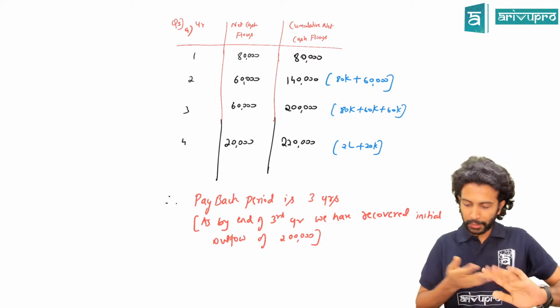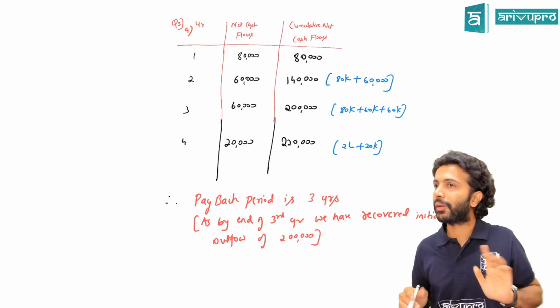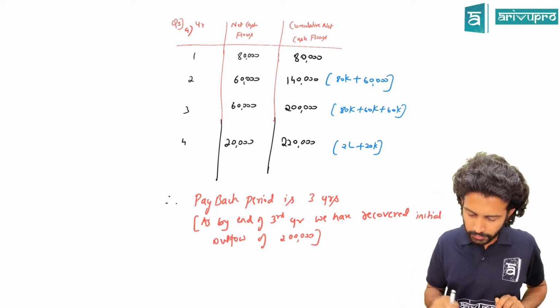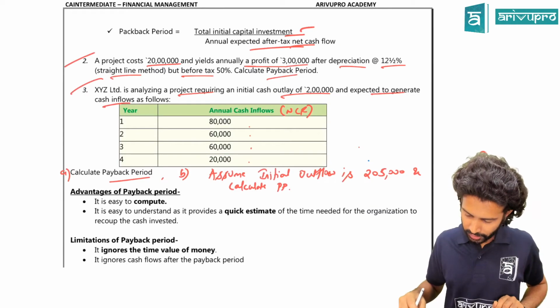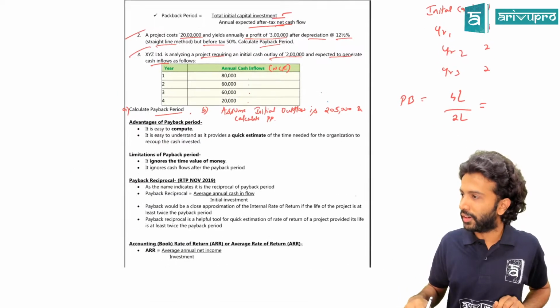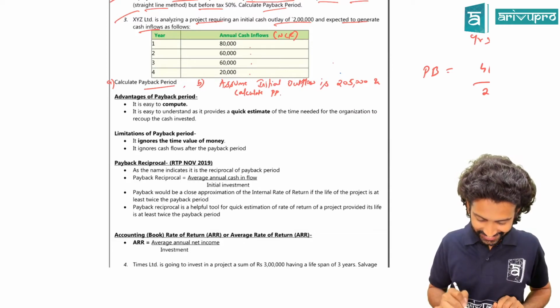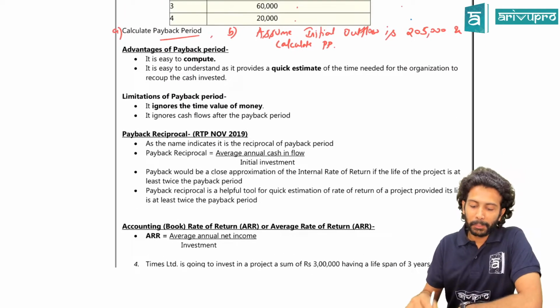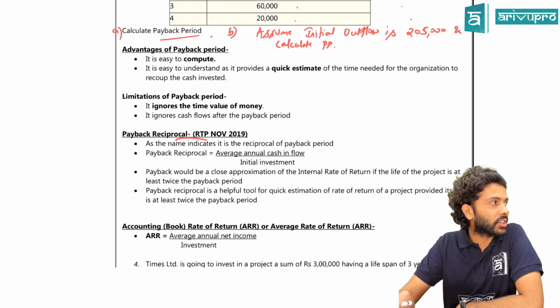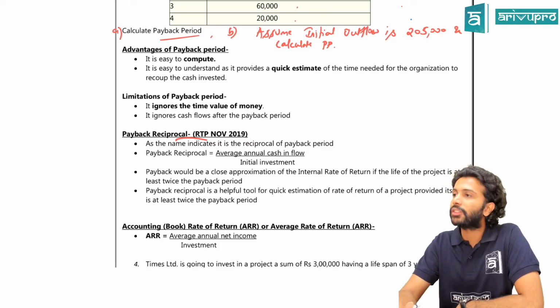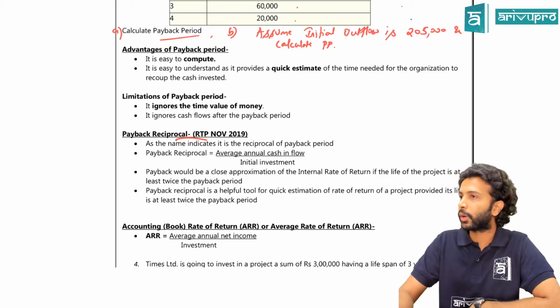Like this, we have many methods. We'll have to keep doing them one by one. Easy only. We'll not do all today, only a few. Payback reciprocal, it seems. I think this question has come in the RTP and once in your previous paper also. This is a theory question: payback reciprocal.